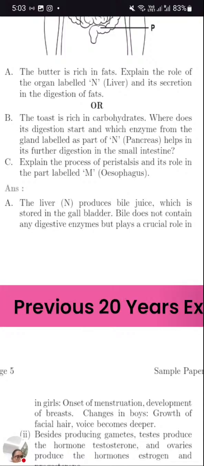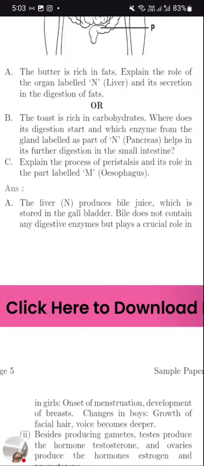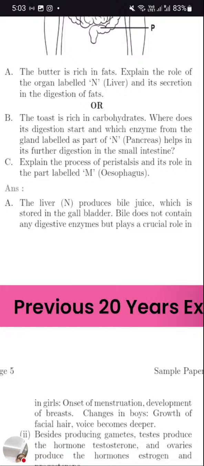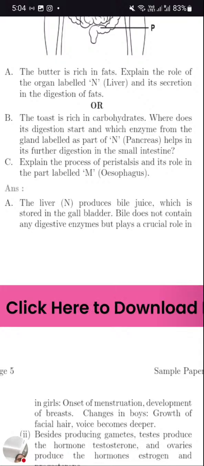Is there anyone who can answer? Which enzymes are secreted by the pancreas? The pancreas secretes pancreatic juice, which contains pancreatic amylase, trypsin and lipase. Here they are asking about the toast and digestion of carbohydrate.